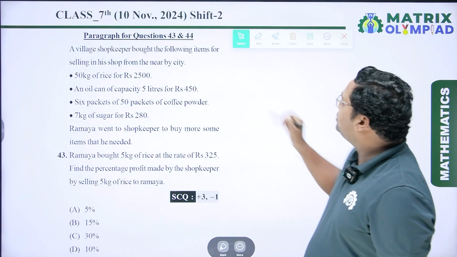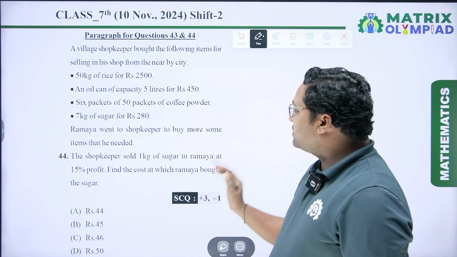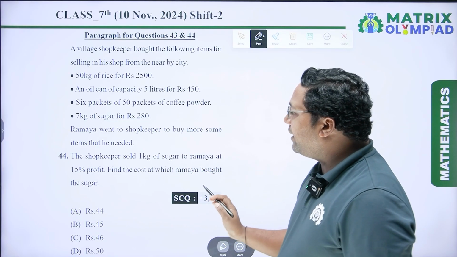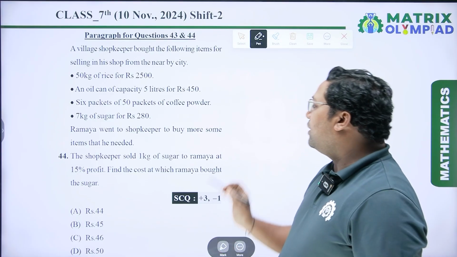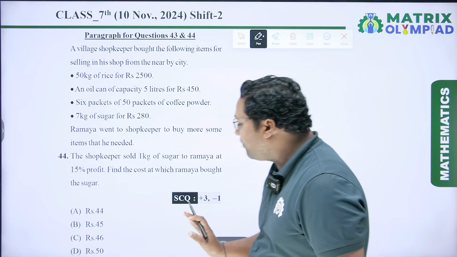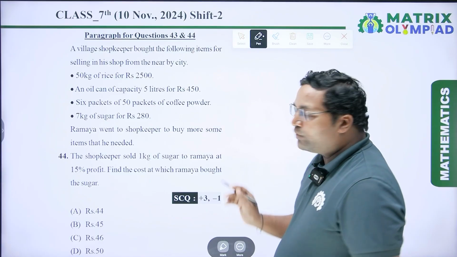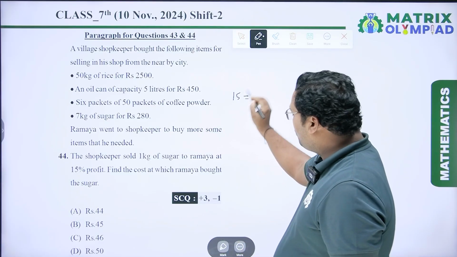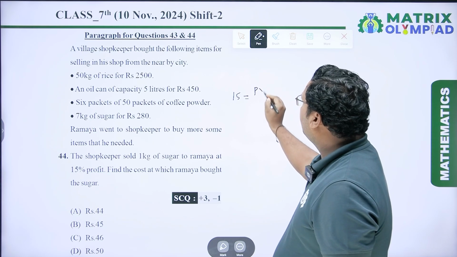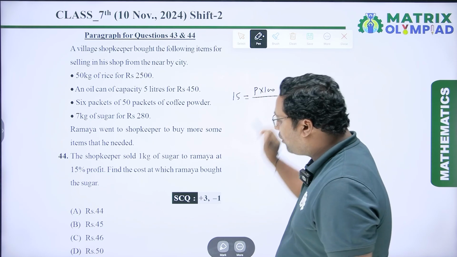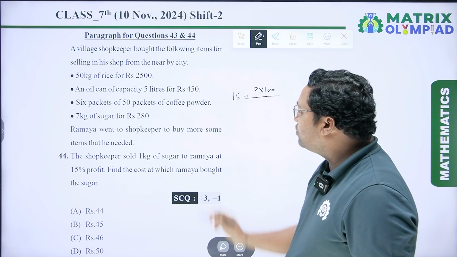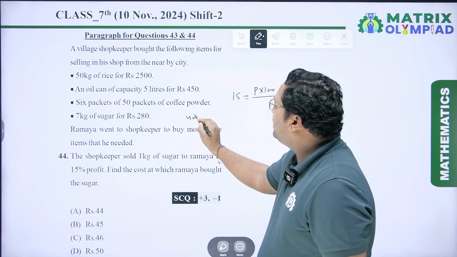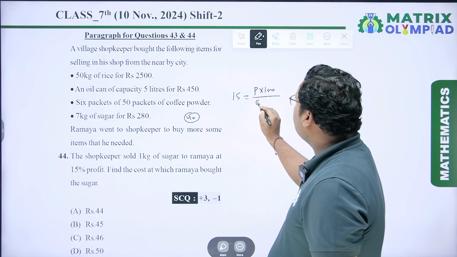Now coming to the next question. The paragraph is the same, and based on this paragraph, the question is: the shopkeeper sold 1 kg of sugar to Ramaya at 15% profit. Find the cost at which Ramaya bought the sugar. So we have to calculate the profit. So 15 equals profit into 100 upon actual price of sugar. So the cost of 1 kg of sugar is 280 upon 7, which is equal to 40. So the cost price of 1 kg sugar is 40.